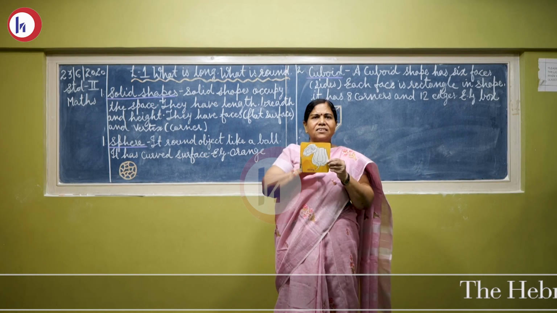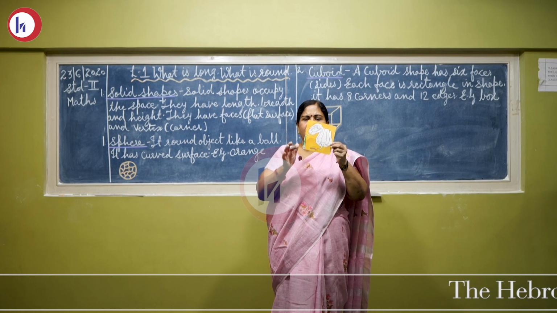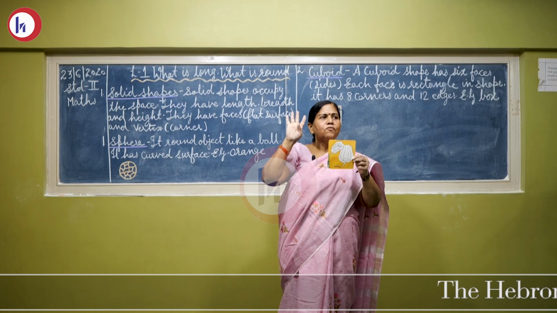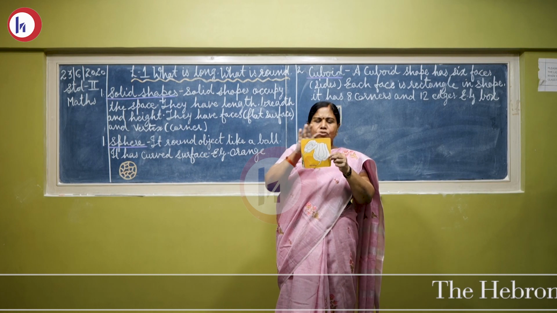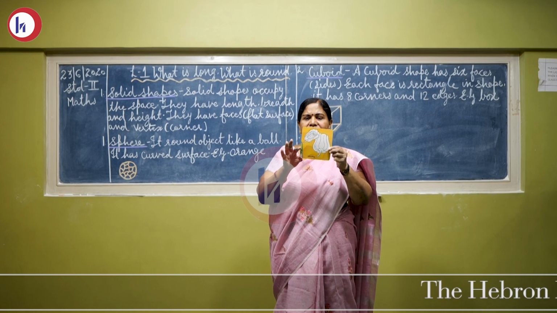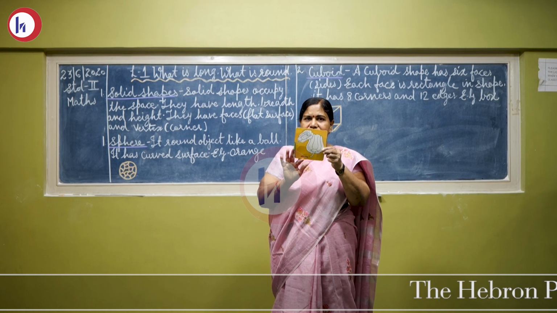All 4 sides कैसी हैं? एक जैसी हैं. It has got 4 corners, 1, 2, 3, 4. कितने कॉर्नर है इसमें? 4 corners. And it has a length and breadth. It has length and breadth of the same size.